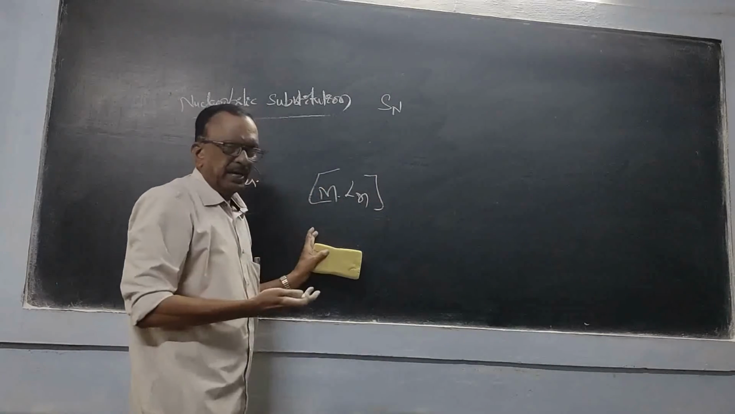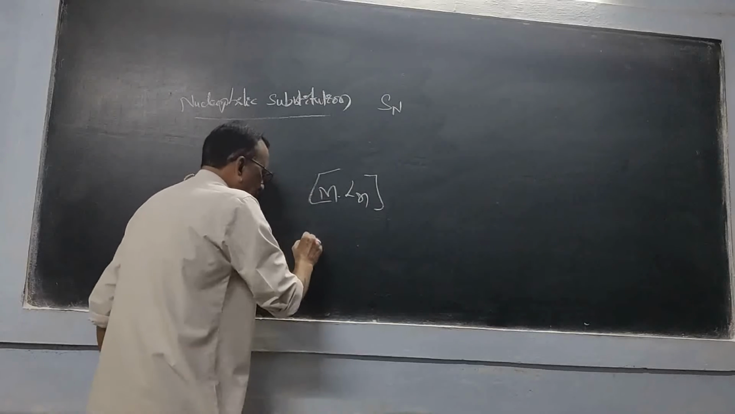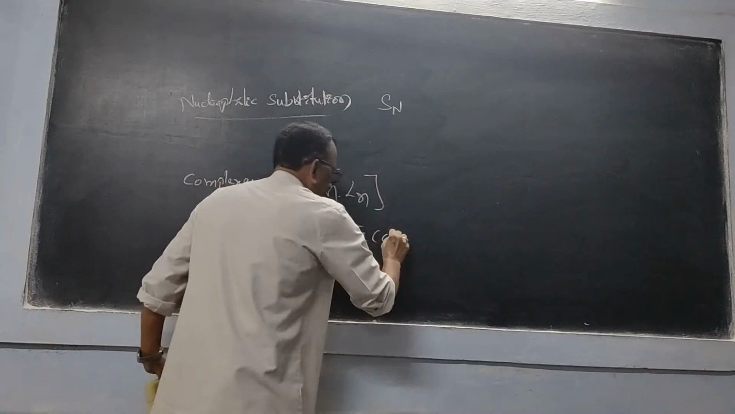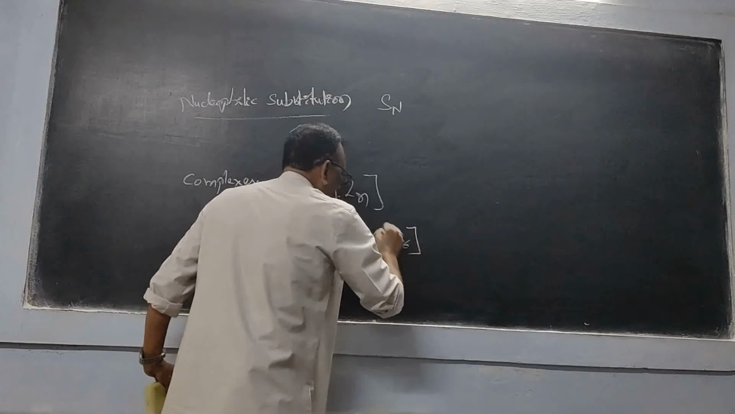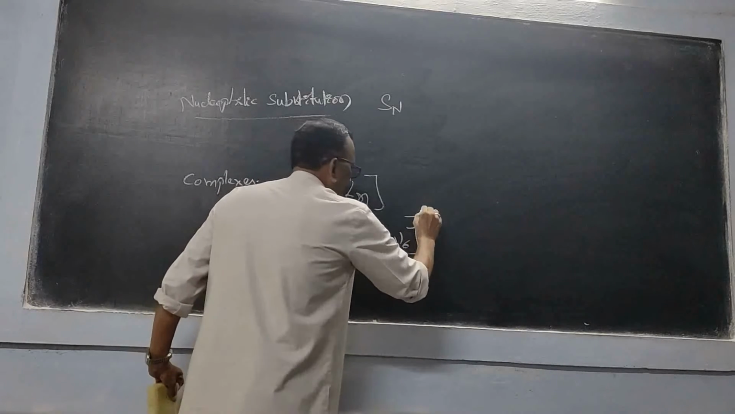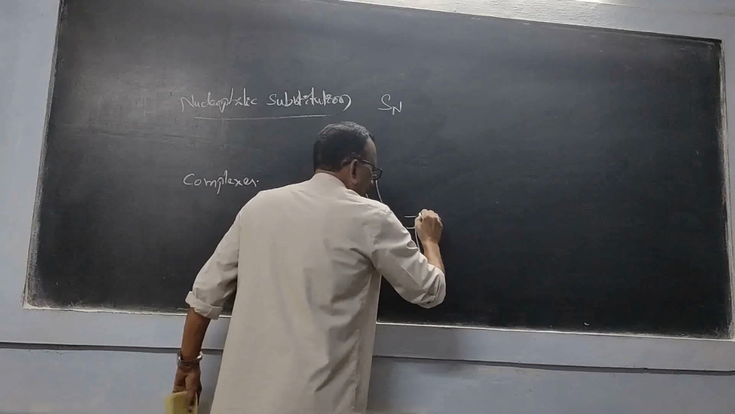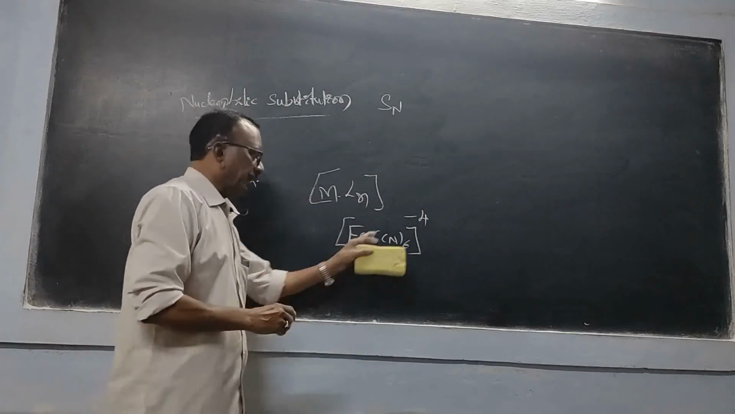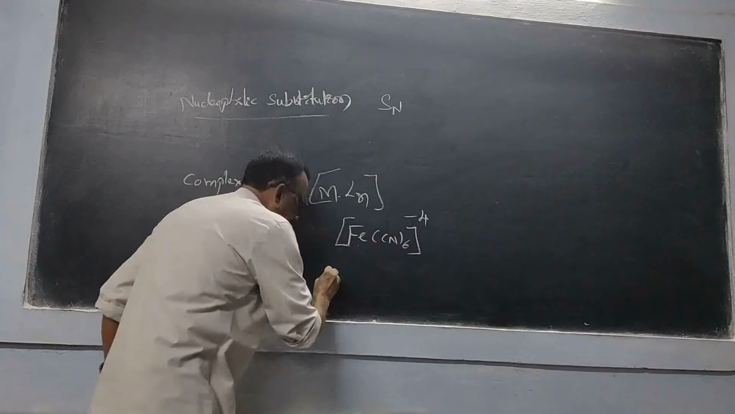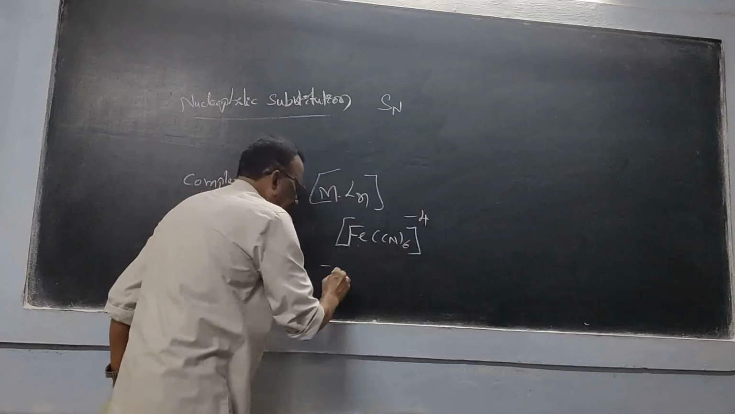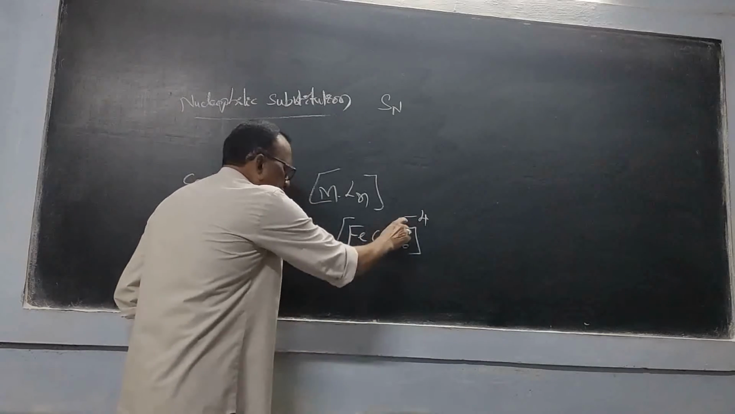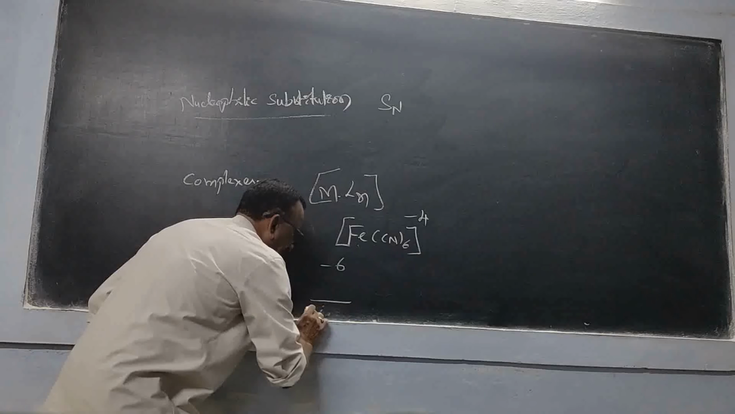The ionic sphere may have ligands also. Say for example, if I take Fe(CN)6 and suppose I write +4 here, then minus 4. Cyanide is -1. How many? 6. So the total charge is -6. Now the remainder is -4.